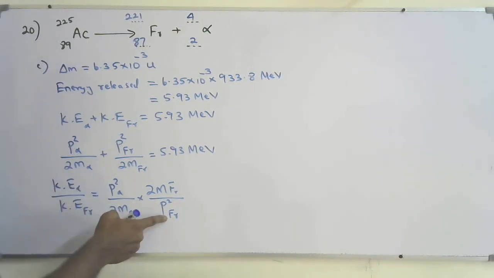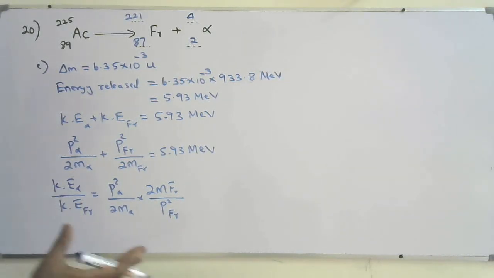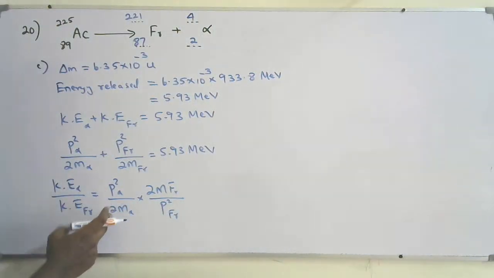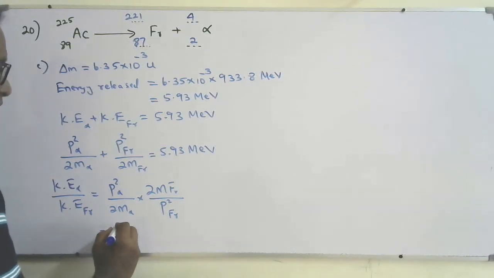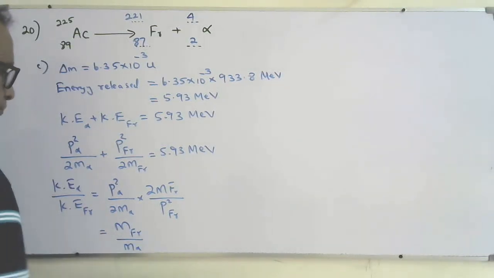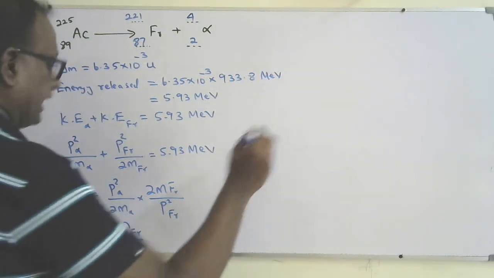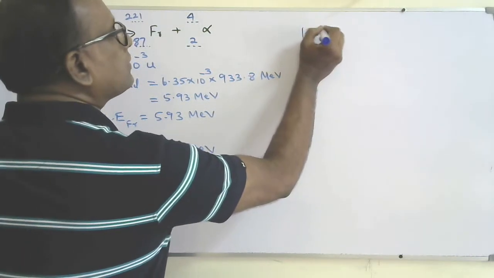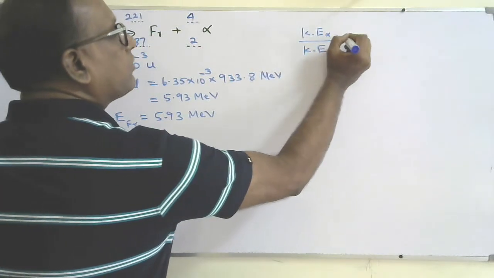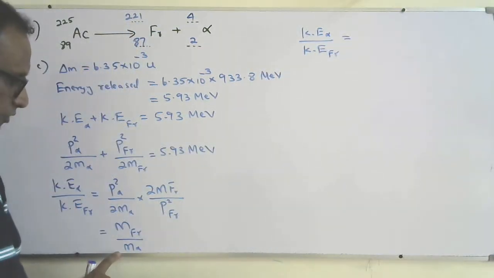But p squared alpha and p squared francium have the same magnitude in opposite direction, so they will get cancelled. So 2 and 2 will get cancelled. It's going to be mass of francium over mass of alpha. So I can say, I'll continue here, kinetic energy of alpha over kinetic energy of francium will be equal to mass of francium over mass of alpha.